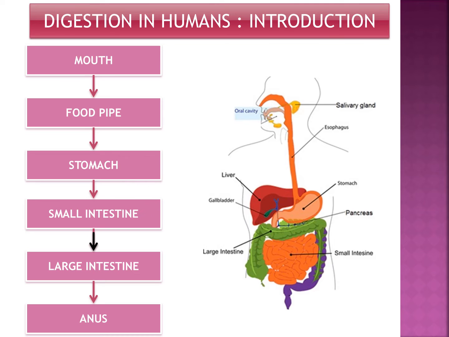The food components get digested as food travels through the various compartments. The inner wall of the stomach and small intestine, and the various glands such as salivary glands, the liver and the pancreas secrete digestive juices. The digestive juices convert complex substances of food into simpler ones. The digestive tract and the associated glands together constitute the digestive system.